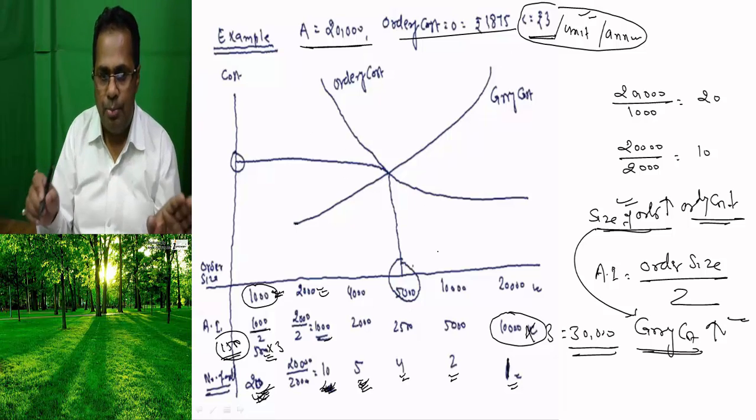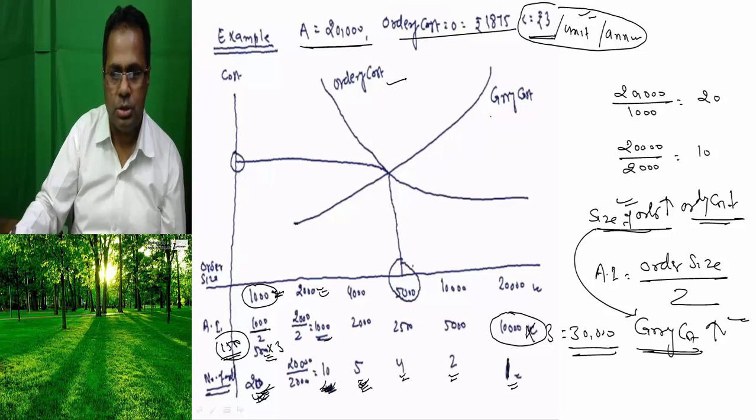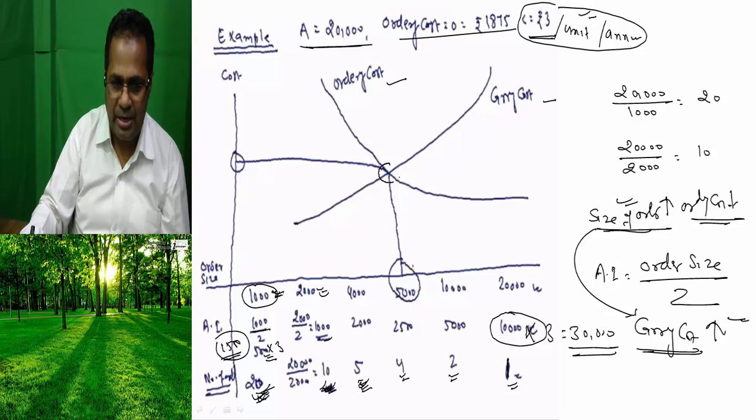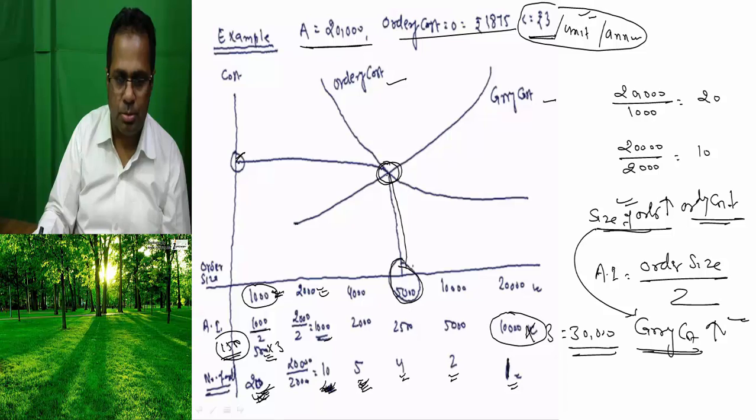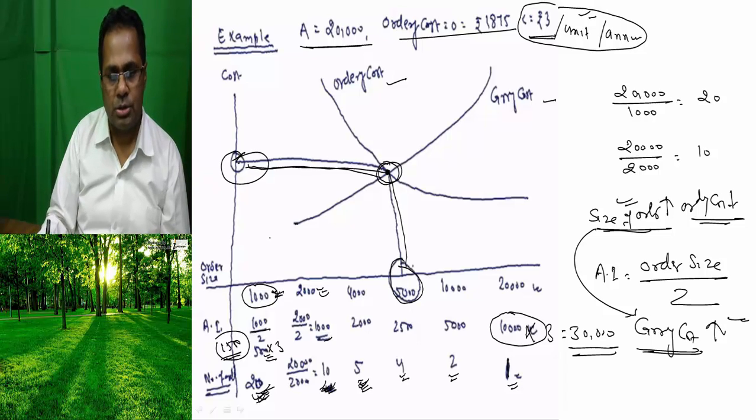If you draw the graph for ordering cost and for carrying cost, they will intersect at a point. The intersection point is said to be the EOQ. Another thing we find from this graph is that ordering cost and carrying cost are the same at EOQ, because at the same intersection point, the ordering cost and carrying cost are equal.